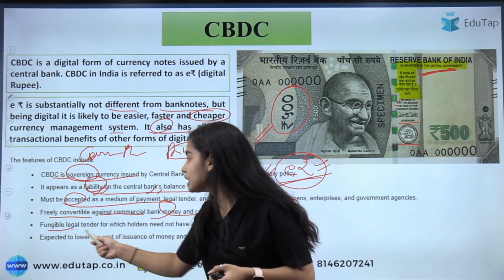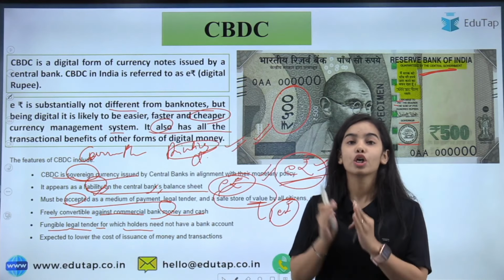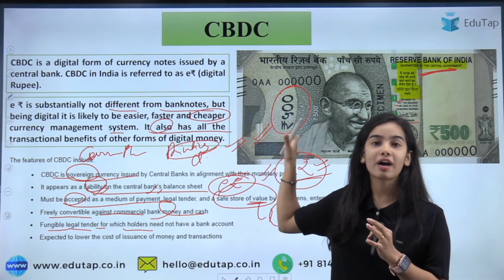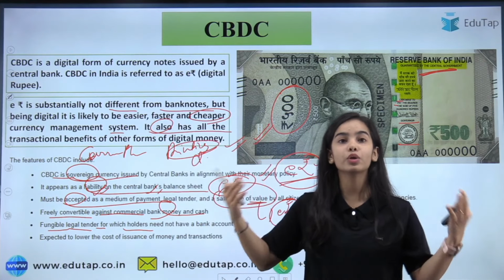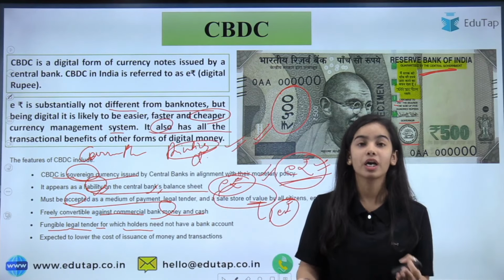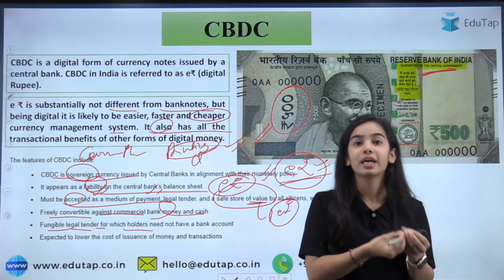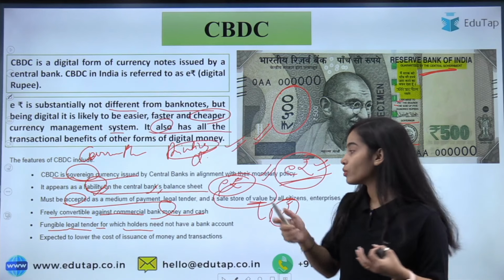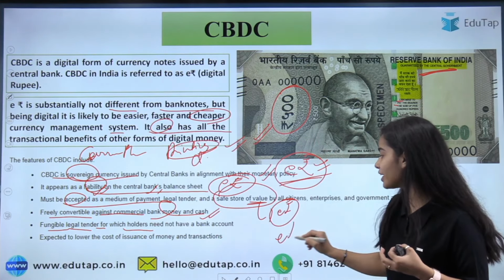It will be fungible legal tender for which holders do not have to have any bank account. Like cash, you do not have to have a bank account to have cash. Many people in rural areas do not have a bank account. Many kids do not have a bank account, still they have cash with them, like the allowance they have. Similarly, they can have the e-rupee without any bank account.